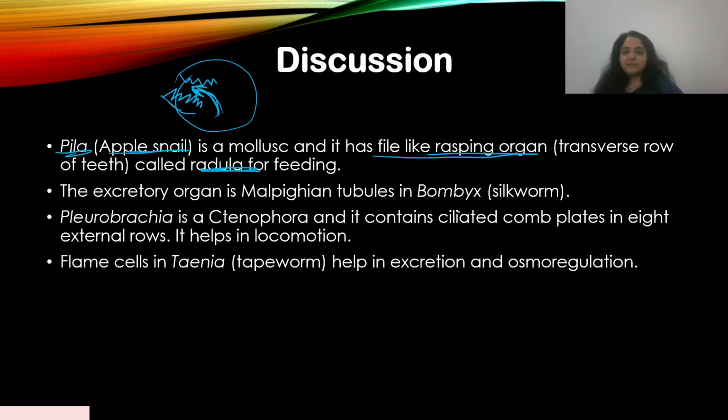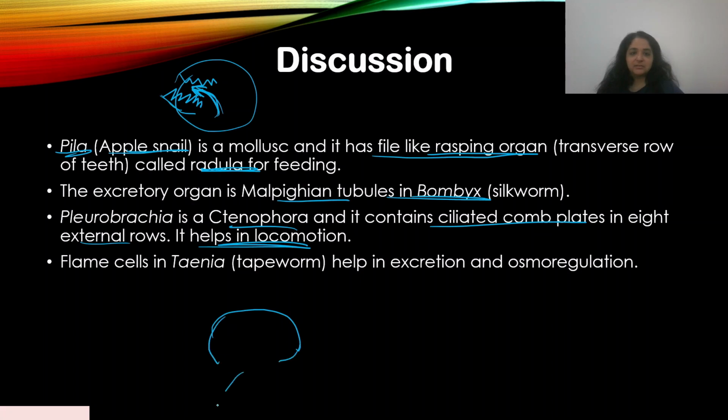Now, Bombyx again comes under Arthropoda. It's also known as silkworm, and the excretory organ is Malpighian tubules. Okay. Pleurobrachia is Ctenophora and it contains ciliated comb plates in 8 external rows. It helps in locomotion. So if you've seen the diagram of the Ctenophora, it has this radially symmetrical body like this.